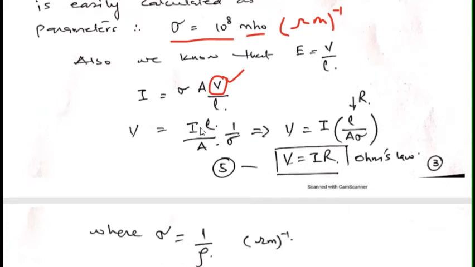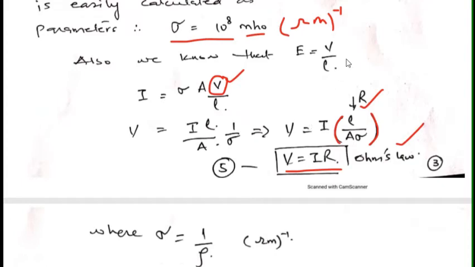So V is equal to I L over A into 1 over sigma. The values within this bracket give me R, that is the resistance. So L over A sigma gives me resistance, and now I have V is equal to IR, which is most commonly known as Ohm's law.